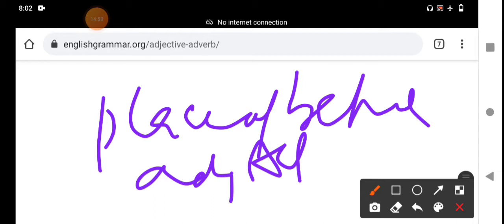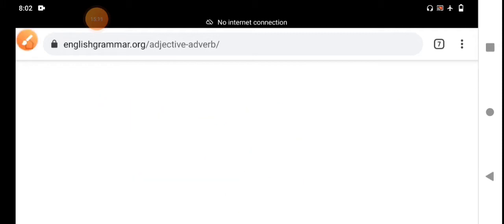Here enough modifies an adjective or an adverb, but it comes after the adjective or adverb that it modifies, not before it.